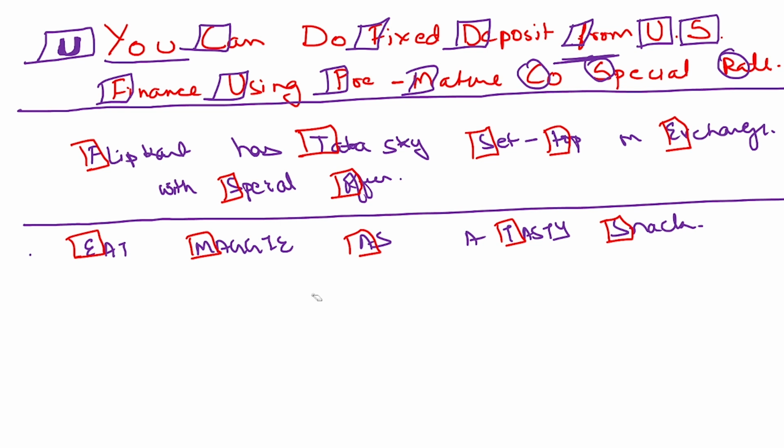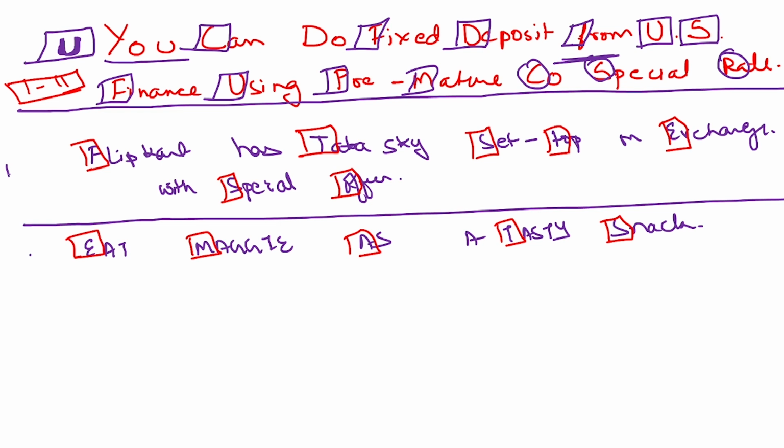All you need to do is, for parts 1 to 11, you can use fixed deposit from US finance using premature cooperative special rates.